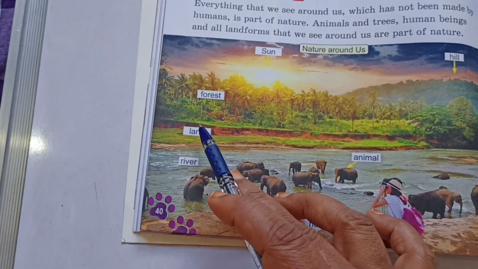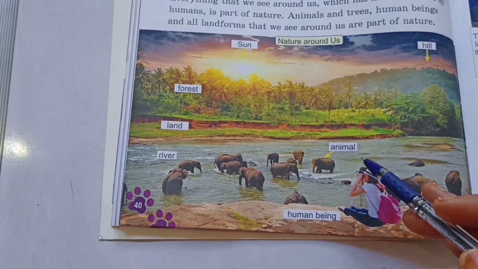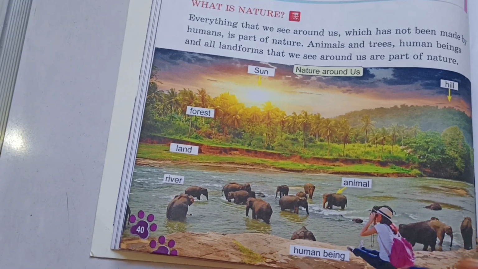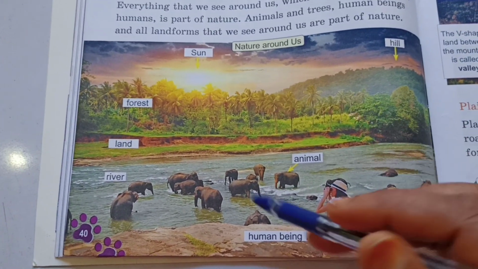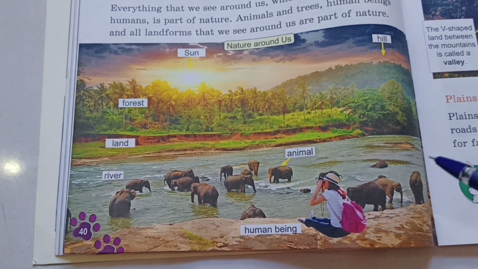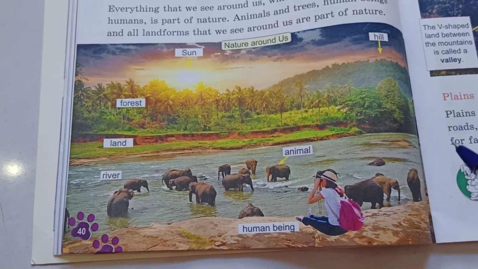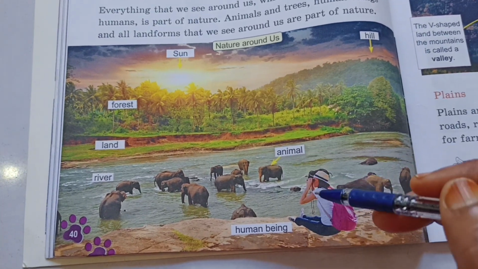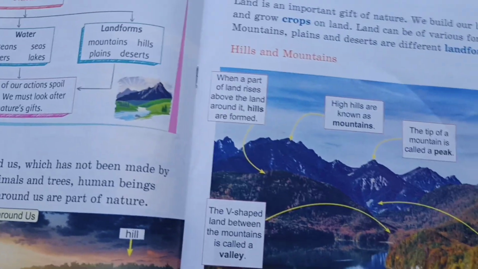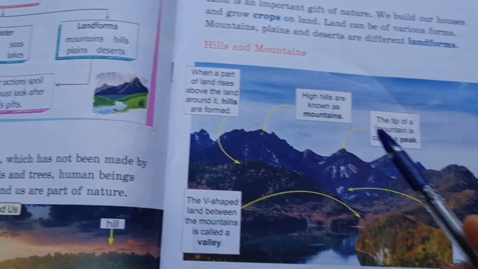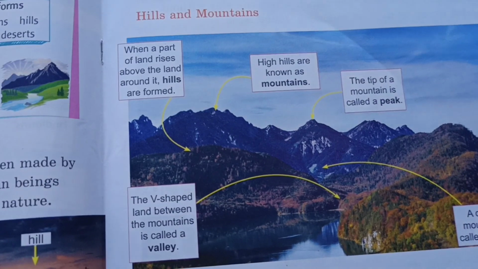Sun, forest, land, rivers, animals, and we human beings, hills and mountains are gifts of nature. All these are gifts of nature. Is it clear, children? The things around us which are not made by human beings are called nature, and these are all nature's gifts. And here see the land, different land forms. What are the different land forms? Hills and mountains, plains and deserts.